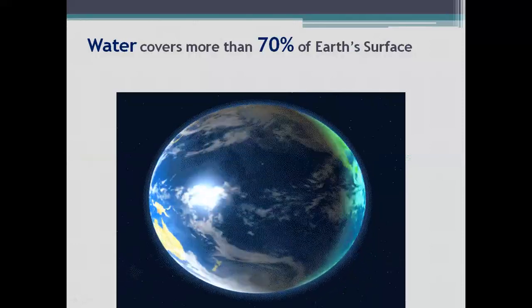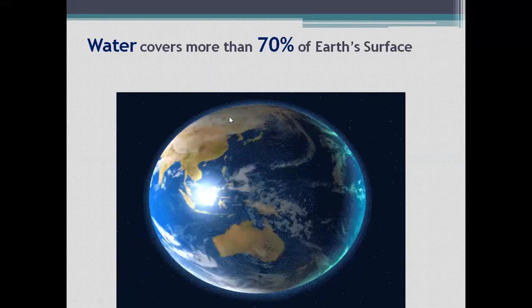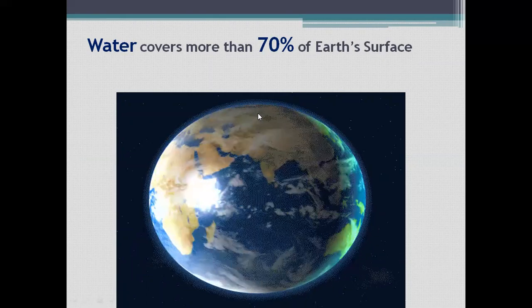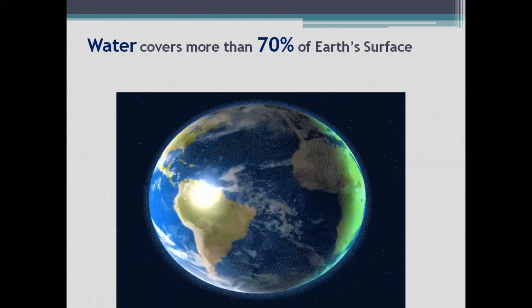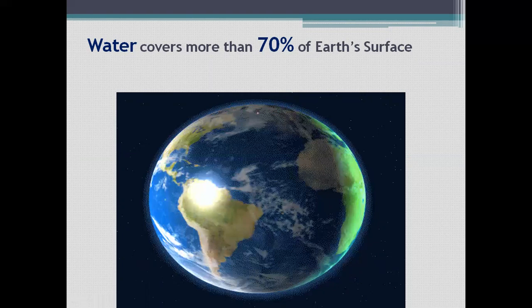Dear students, this is our beautiful planet Earth. If you see all this blue color, this is what? This is water. Yes.